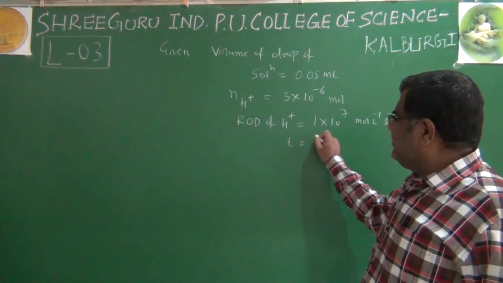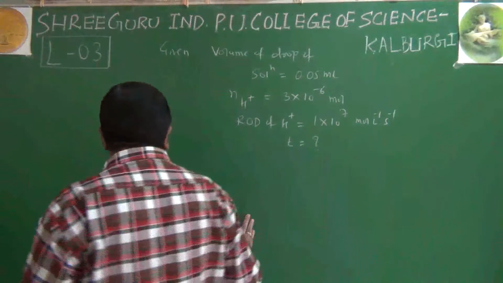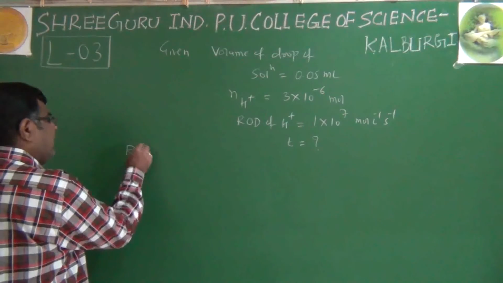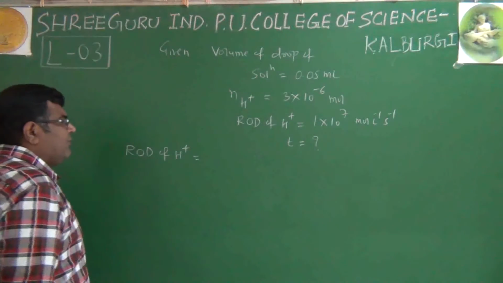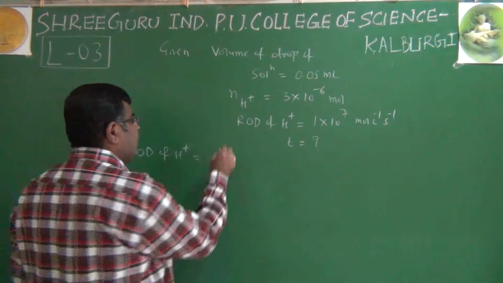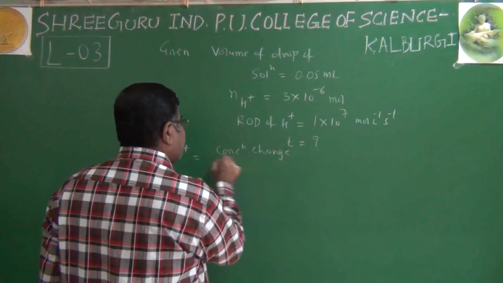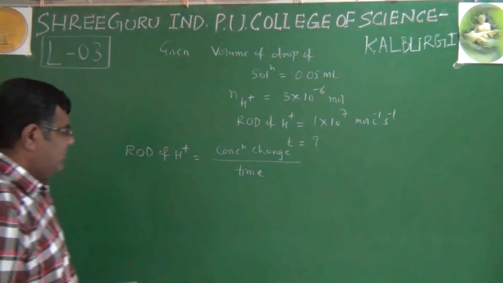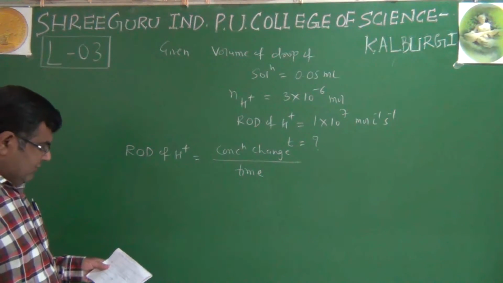Means they are asking for T here. So we can write the formula. Rate of disappearance of H plus ion is equal to change in concentration divided by the time, isn't it? We can use this formula.